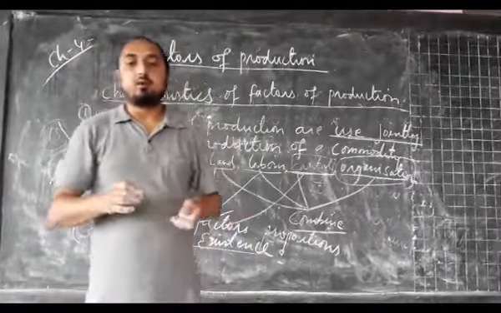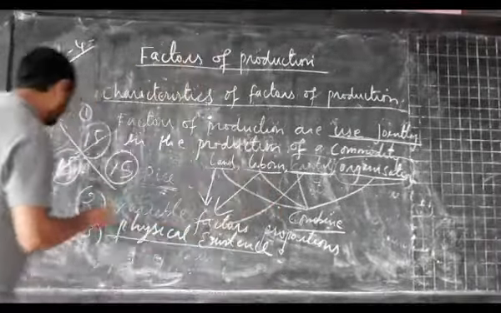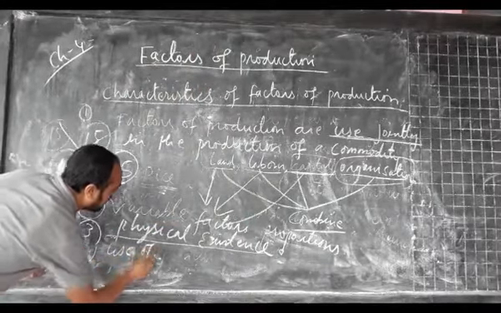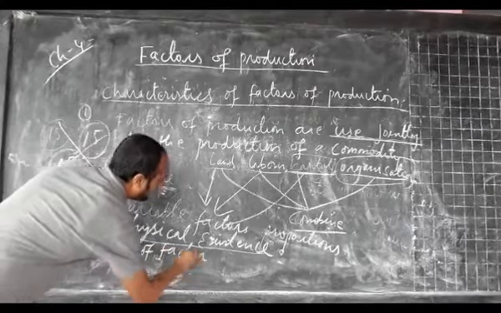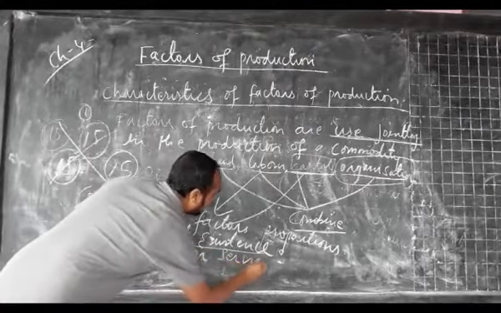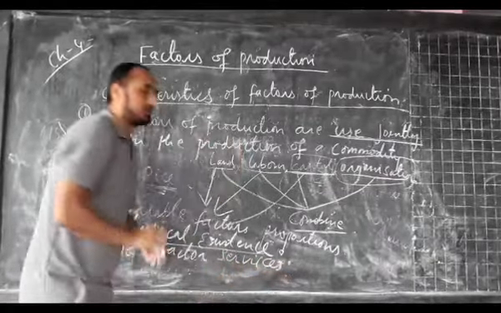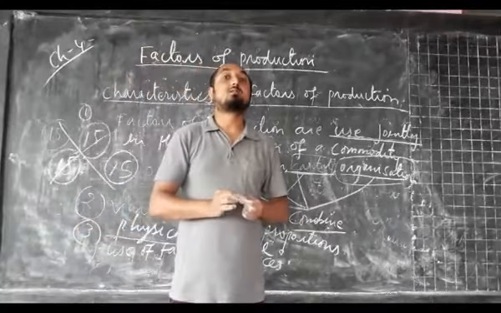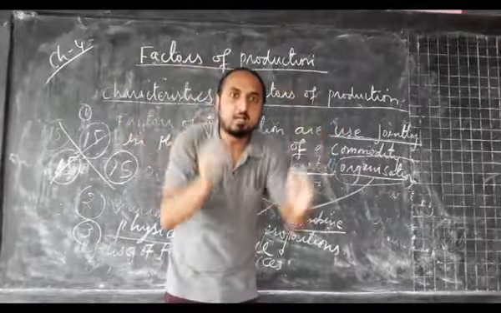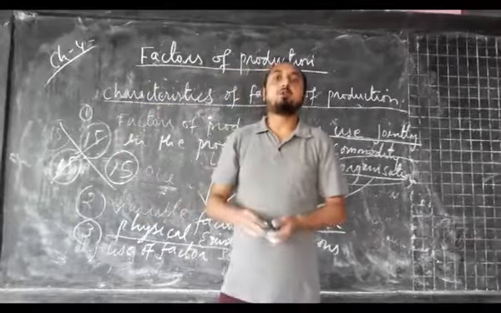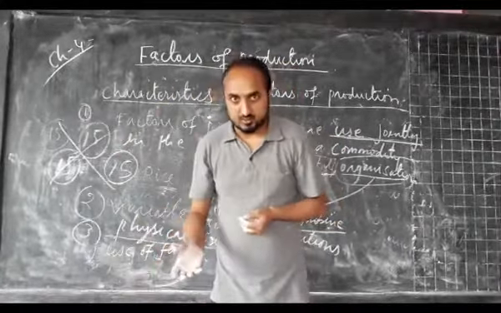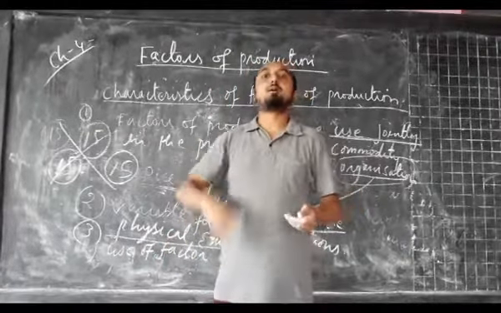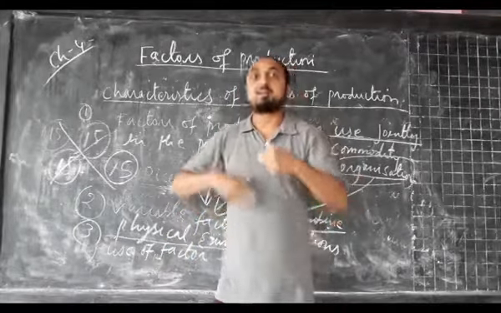Now the next one, point number 4, we have use of factor services. So what is the meaning of that? Suppose I am one of the laborers. Whenever I contribute to the production process, I will contribute my skill, my services, my talent.